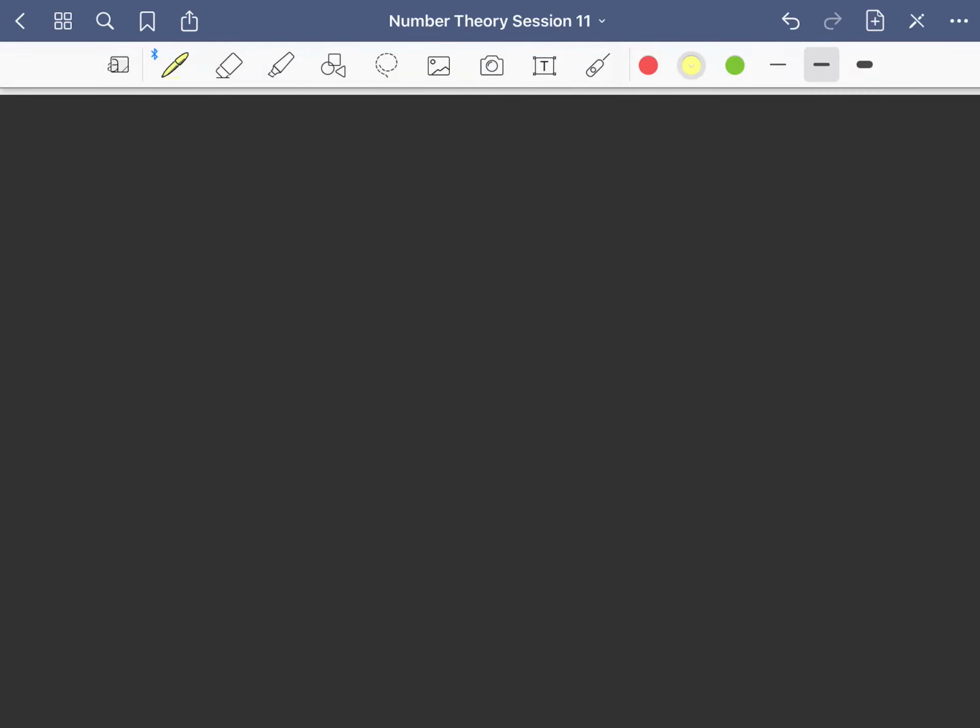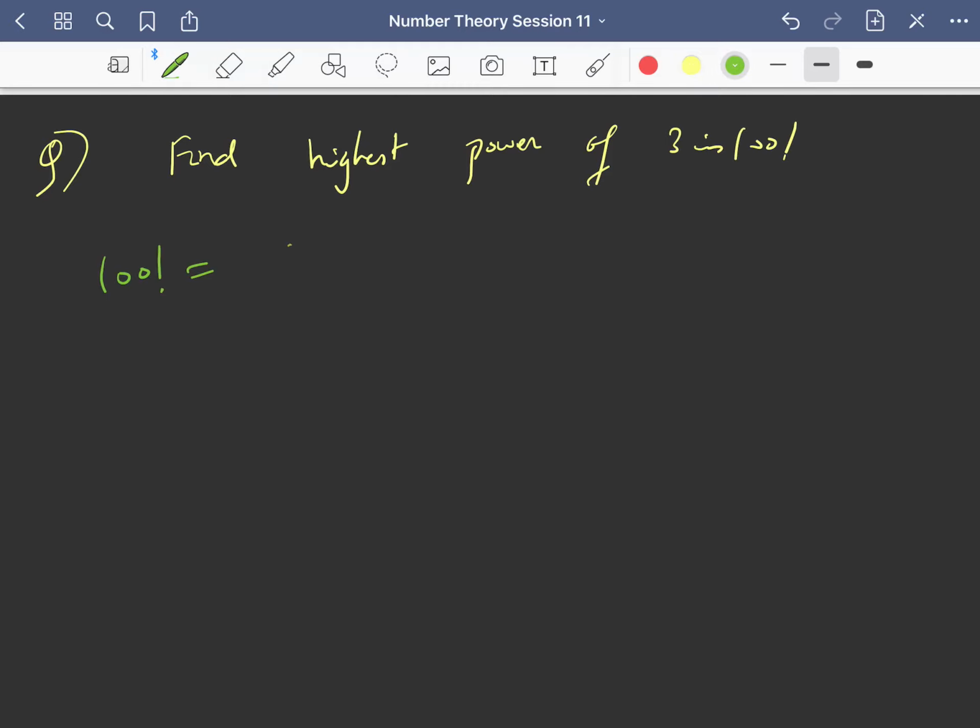For example, let us compute the power of 3 also. Find the highest power of 3 in 100 factorial. So 100 factorial is nothing but 1, 2, 3, 4, 5, 6, 7, 8, 9 and so on up to 97, 98, 99, 100. Now try to understand from where you will get the contribution of 3.